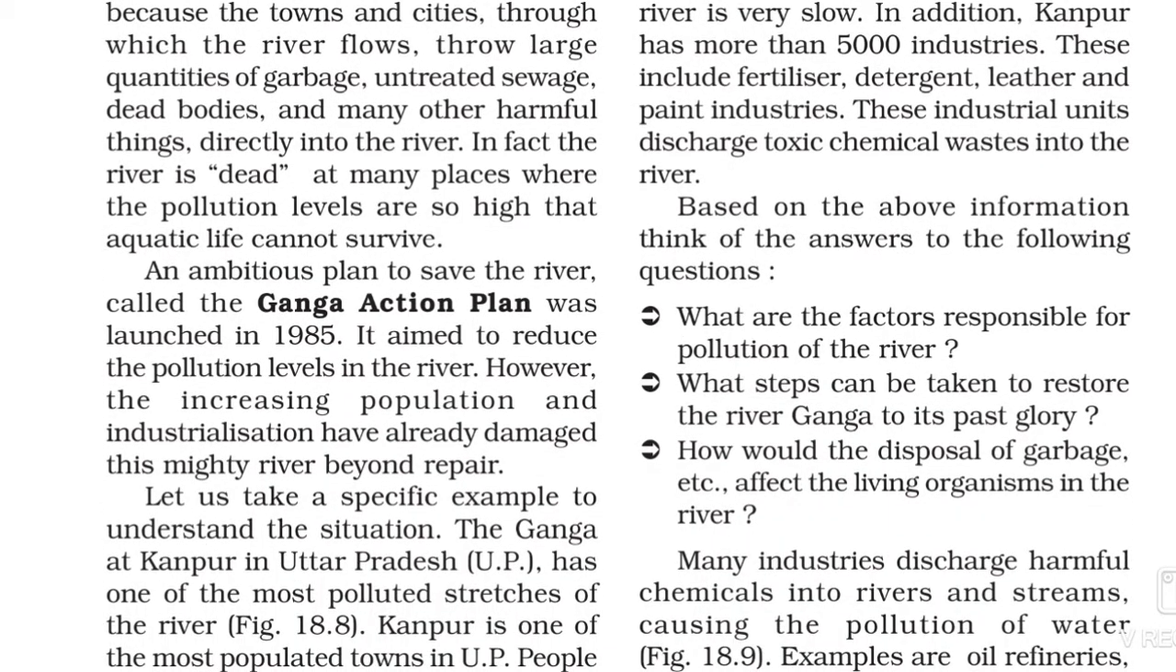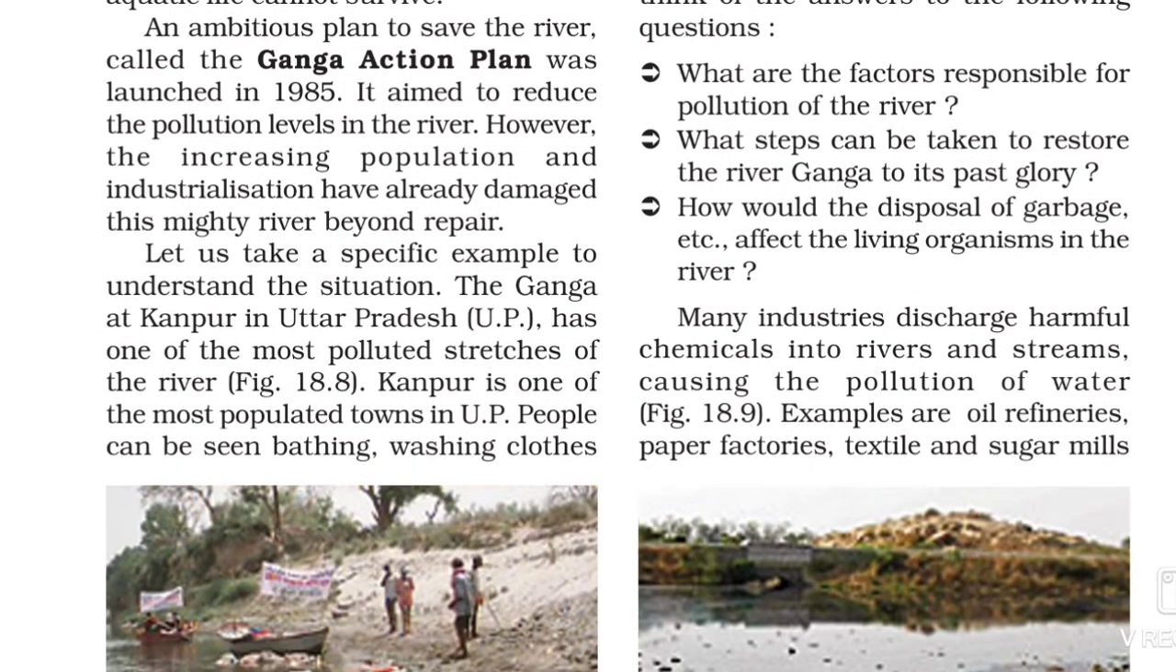An ambitious plan to save the river called the Ganga Action Plan was launched in 1985. And what is the aim of this plan? The aim is to reduce the pollution level in the river. However, the increasing population and industrialization have already damaged this mighty river beyond repair. Let us take a specific example to understand the situation.